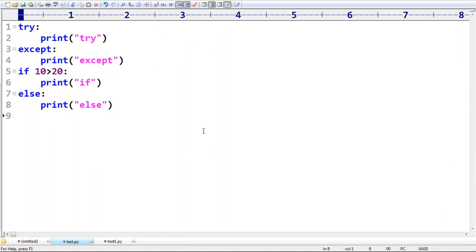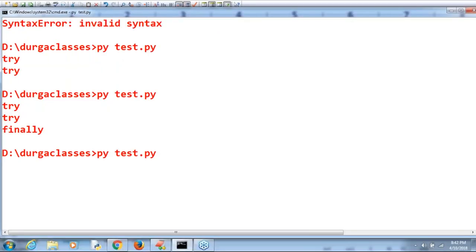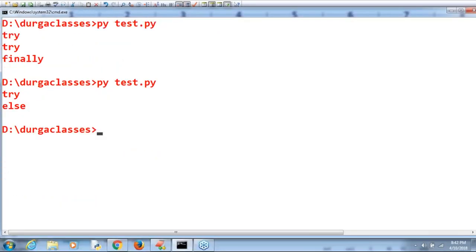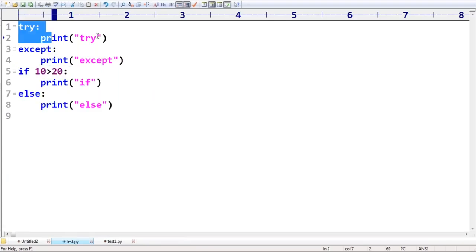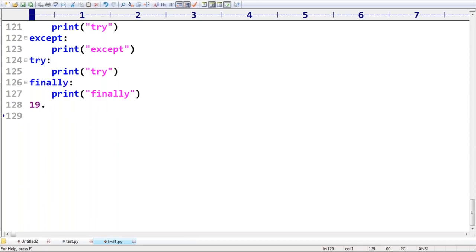Sir, this else is nowhere related to the try block. This else is related to the if block only. Now, what is the answer by default? We are going to get try, because try completed with no exception. Is it true or false? False, false. That's why the else part is executed. This is also valid. Don't get confused.